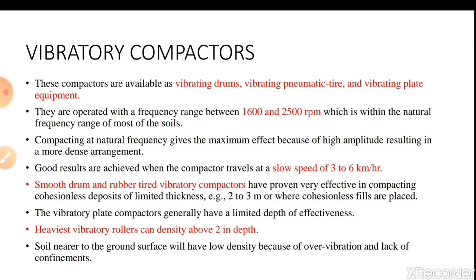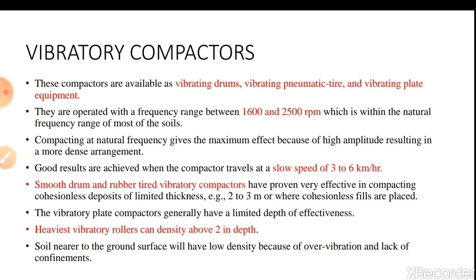Compacting at natural frequency gives the maximum effect because of high amplitude, resulting in a more dense arrangement. If we go beyond the natural frequency of the soil, we won't get much results. The soil cannot be densified. That's why the frequency range is kept within the limits of the natural frequency of the soil.